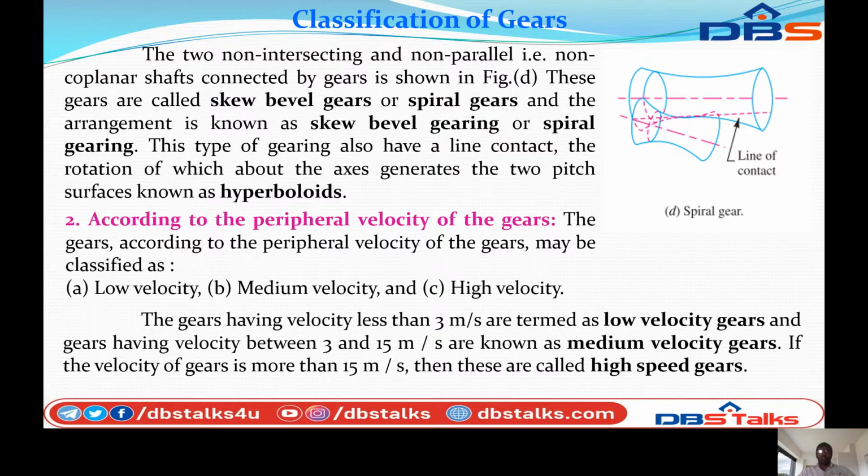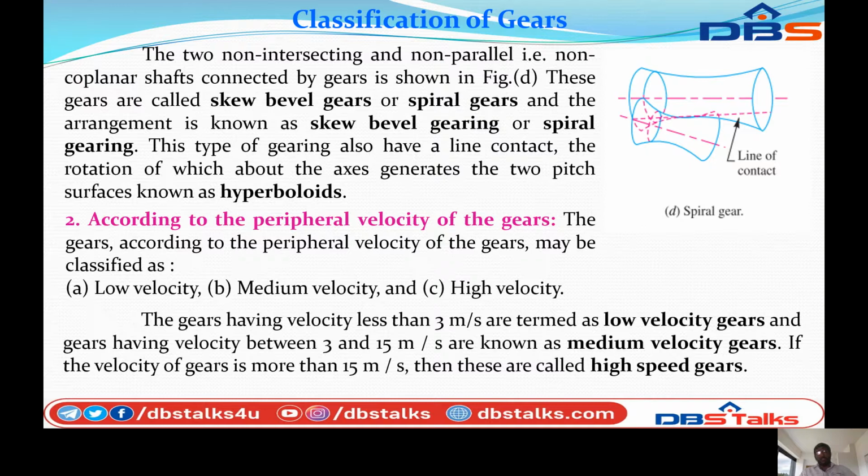The gears having velocity less than 3 meter per second are known as low velocity gears, and the gears having velocity between 3 and 15 meter per second are known as medium velocity gears. If the velocity of gears is more than 15 meter per second, this type of gear is called high speed gears.